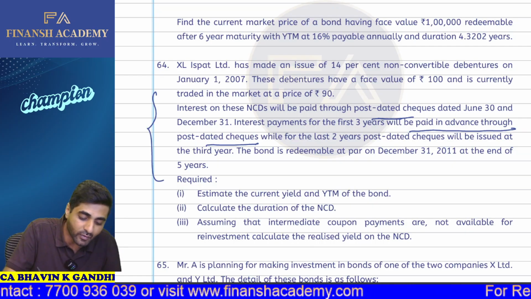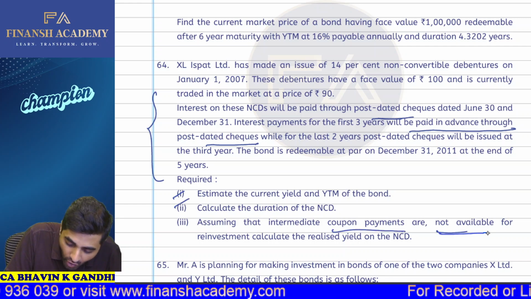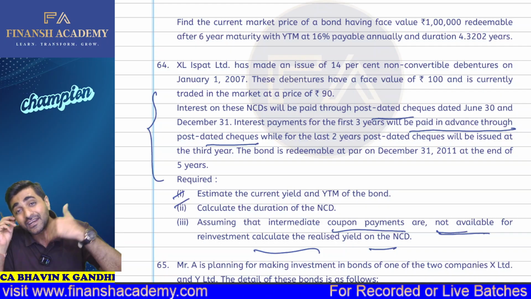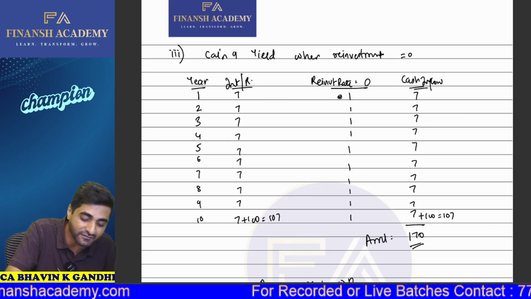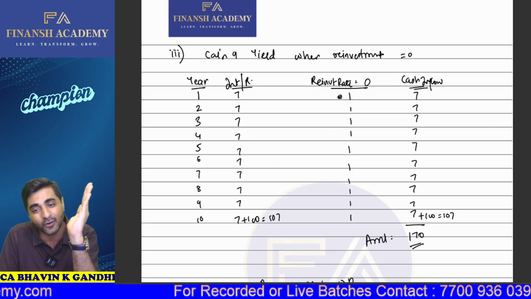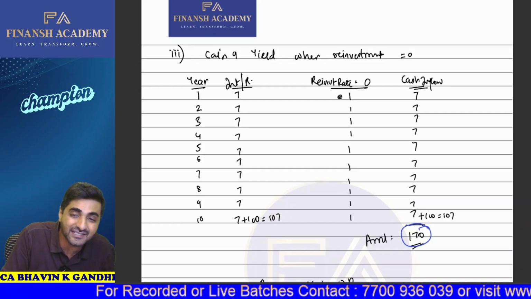Then in the third part of the question, what have they asked you? That assuming that the intermediate coupon payments are not available for reinvestment, calculate the realized yield. Now, if we don't reinvest it, can you recollect what is going to be the consequence of that? Can I say that your cash flows are going to be the same? So then we find out the final total amount, which comes as 170.